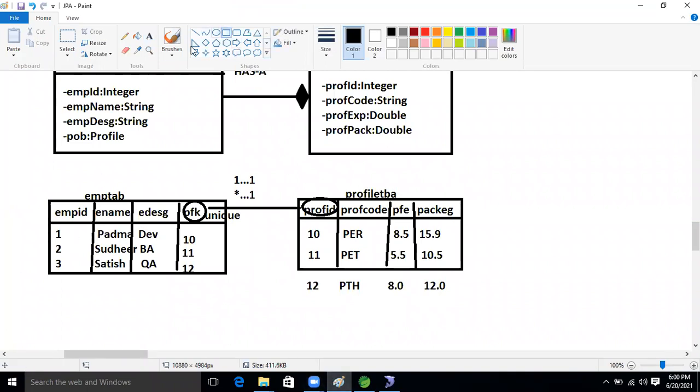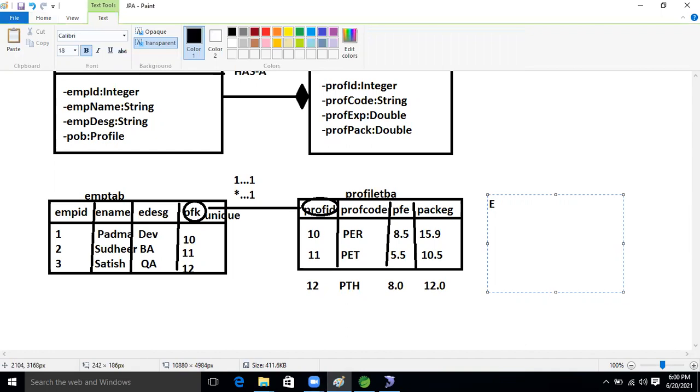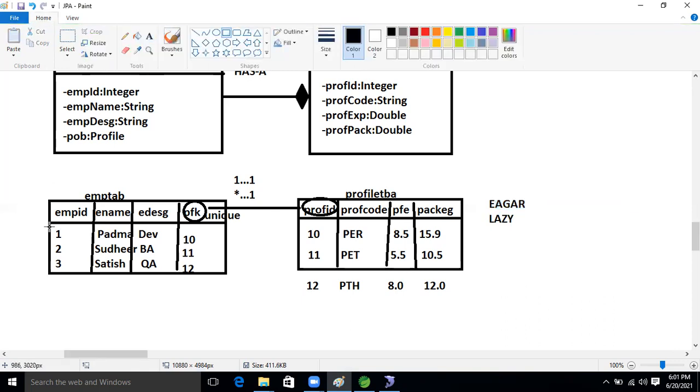There are two possibilities in the fetch type: Eager and Lazy. Eager means whenever we select the Padma information, her child table record also will come, whatever record is connected with that.